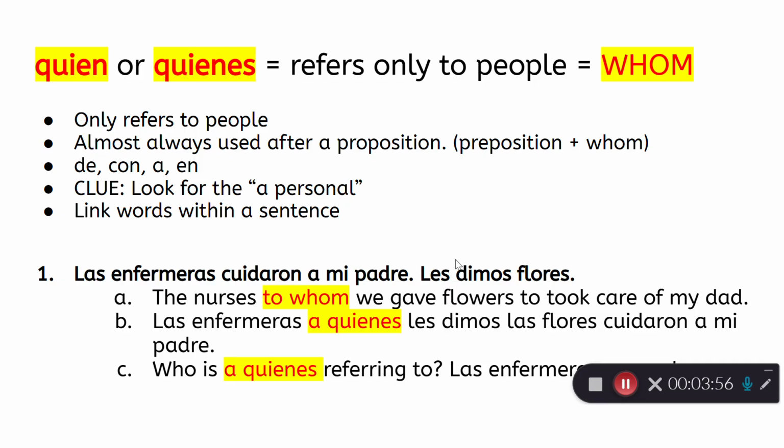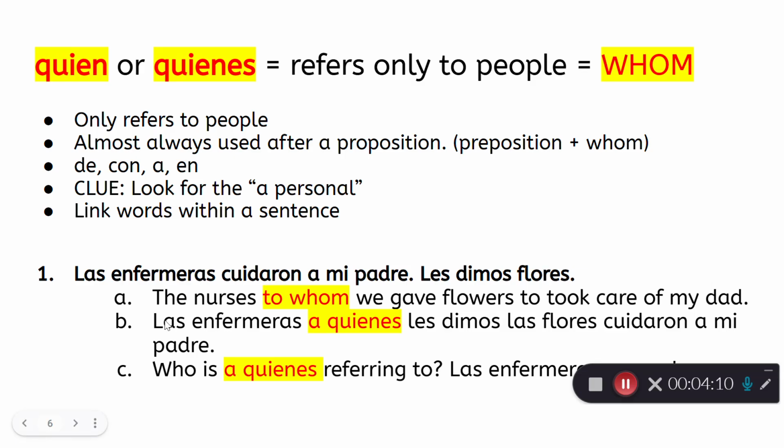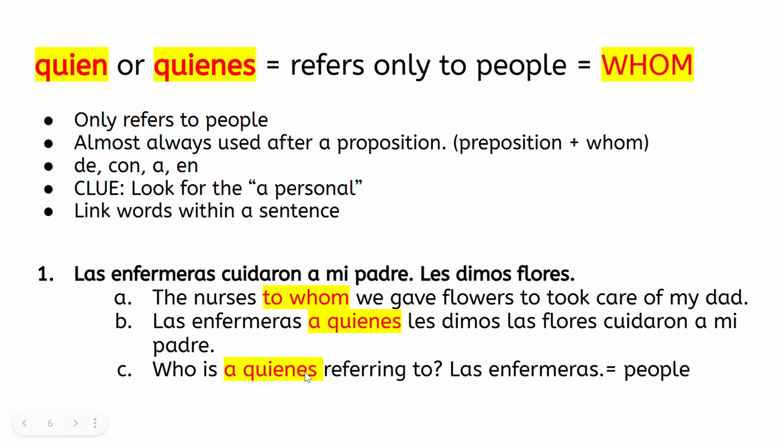Well, I can already see that les is an indirect object pronoun. I'm definitely going to be using quien or quienes. So the nurses to whom we gave flowers took care of my dad. Let's put that in Spanish. Las enfermeras a quienes, to whom, that's plural people, so we need to use the plural relative pronoun. A quienes les dimos las flores cuidaron a mi padre. Who is a quienes referring to? Las enfermeras. Those are people. So choose a quien or a quienes for your relative pronoun.